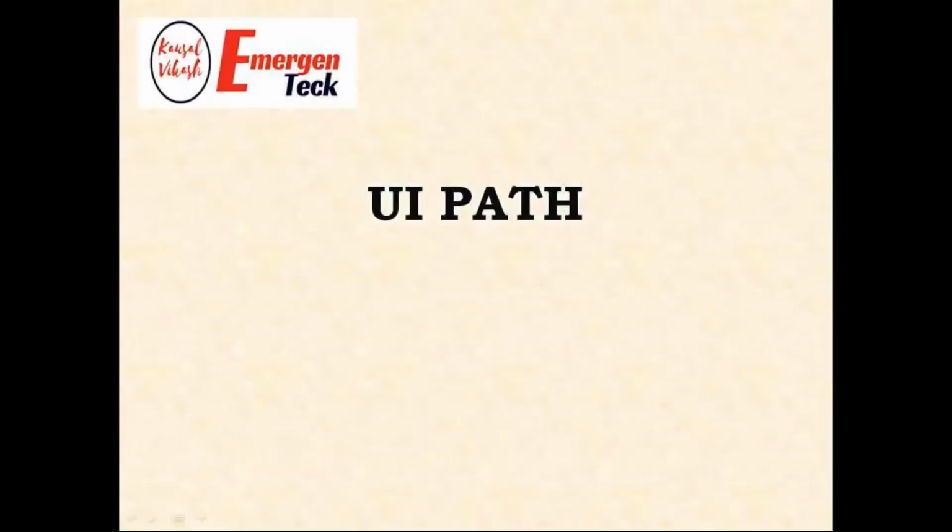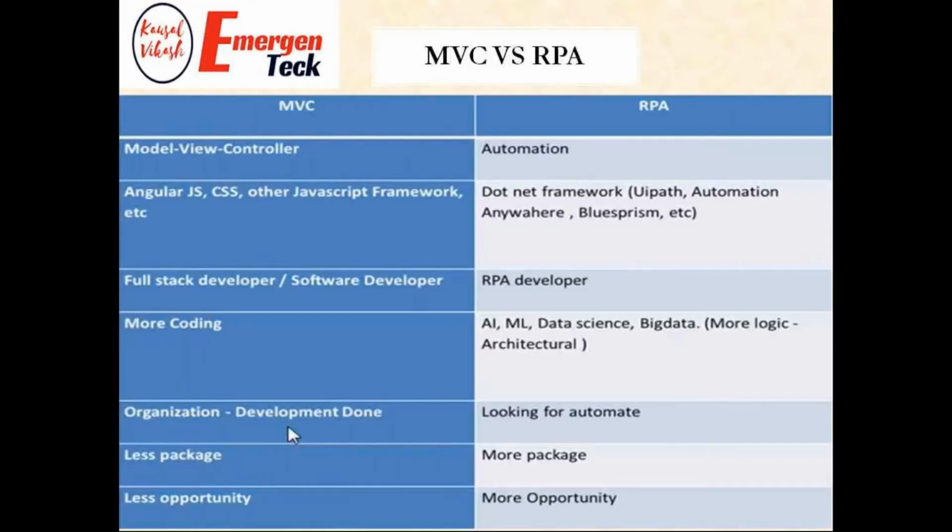So first we will discuss UiPath, and more broadly RPA. Before starting, I want to give a small difference between legacy technologies and the RPA world. This MVC means model view controller. Nowadays, if you want to get a job in legacy technologies, it might be any scripting language, any framework, or front end. You should have knowledge of front end, back end, and integration. It means you should be a full stack developer, then only is it possible for you to get a job in the market.